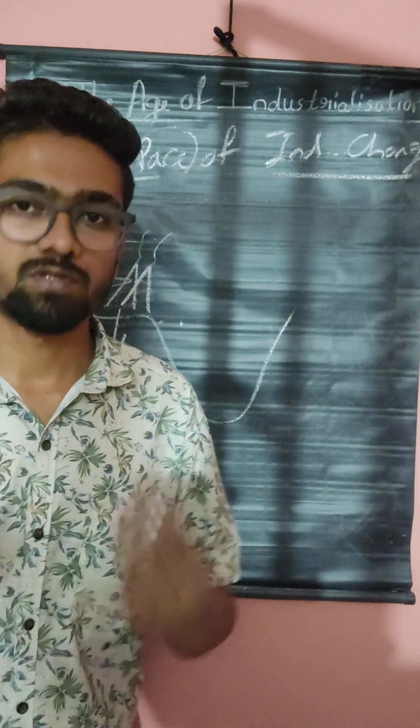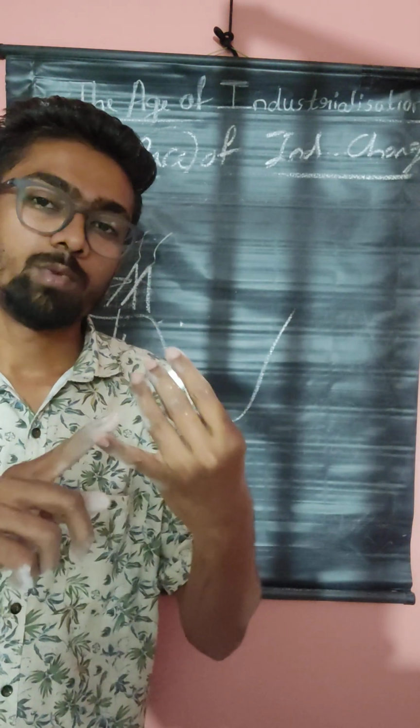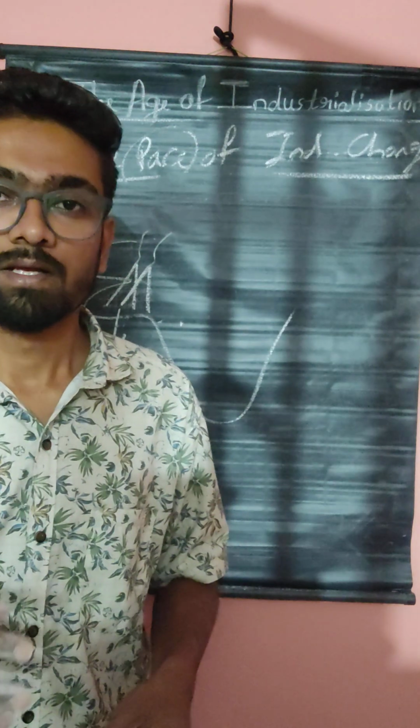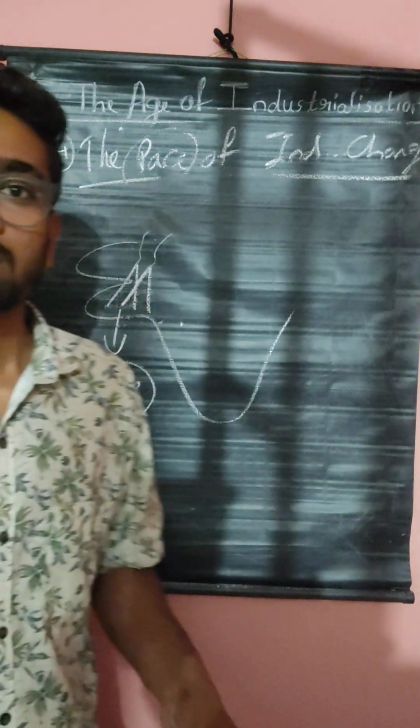If I buy that pen for 6 rupees, 1 rupee is given directly to the government. That 1 rupee is called tax. I give only 5 rupees to the shopkeeper, but on that product the 1 rupee was collected by the government. Ultimately that 1 rupee is paid by me only. That is why it is called tax.